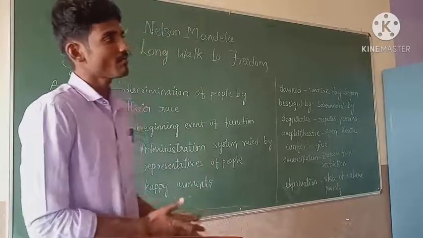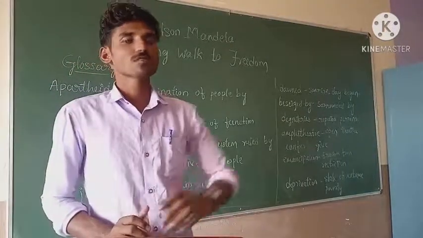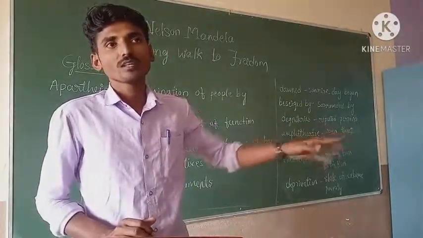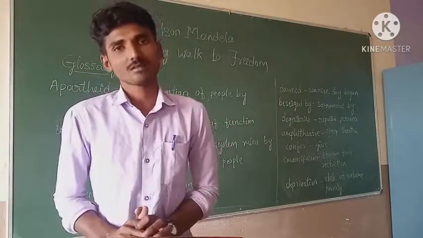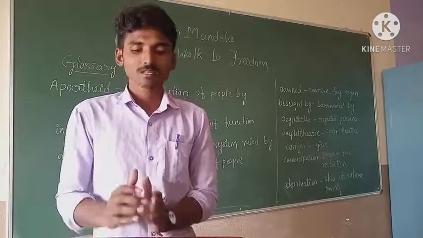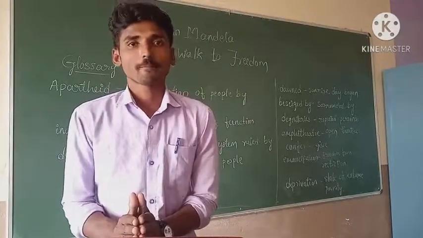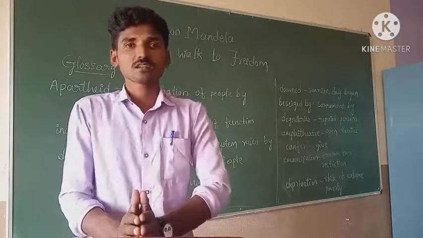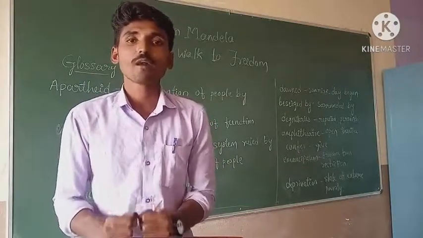So it is the story of a man who was elected in a country ruled by a president, the first black president. Until 1994, South Africa was ruled by white members only. 300 years ago, South Africa was ruled by white members.